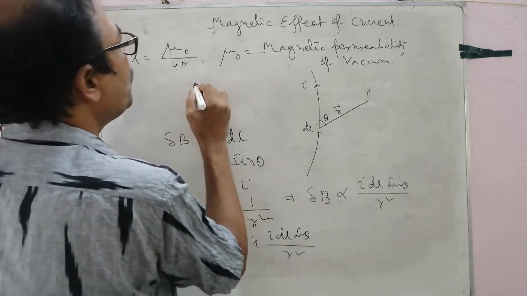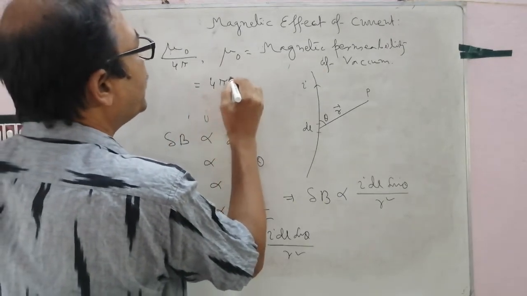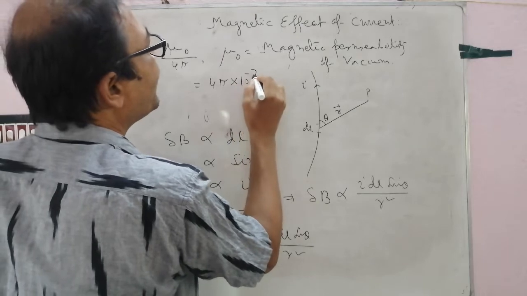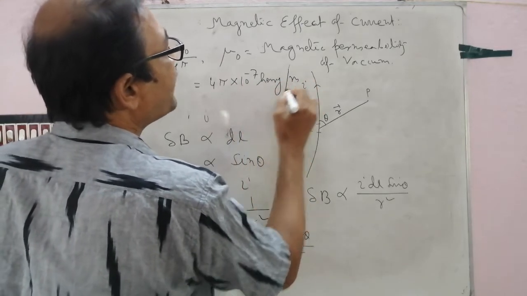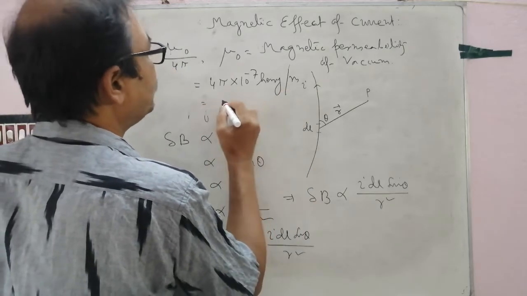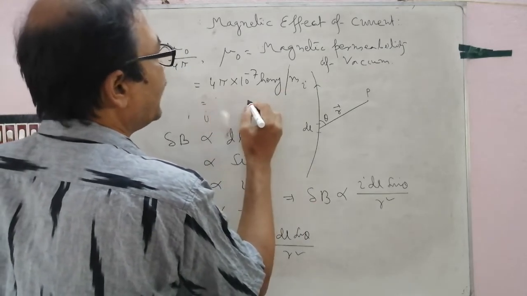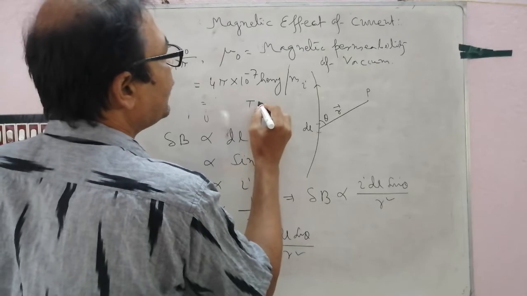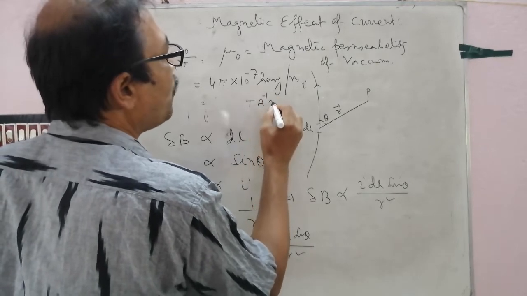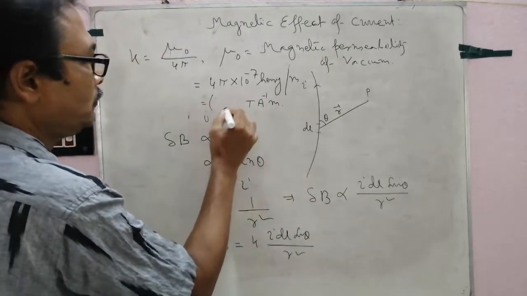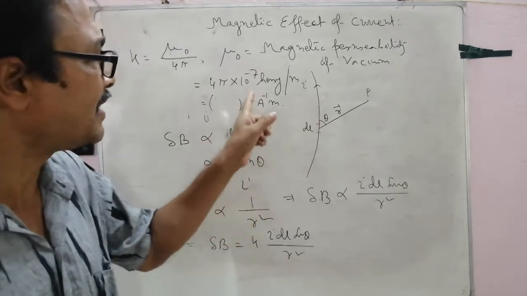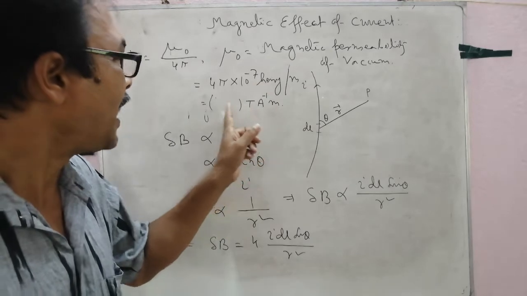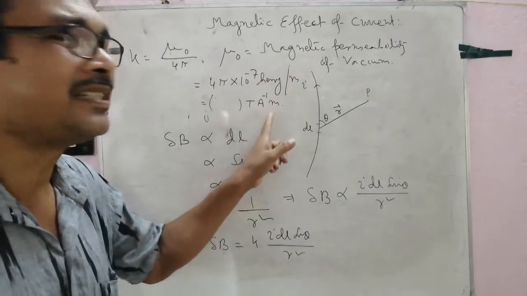The value of mu 0 equal to 4 pi into 10 to the power minus 7 Henry per meter, that is another unit Tesla meter per ampere. Follow. In a later chapter I shall discuss what is Henry, and how this unit and this unit are the same.